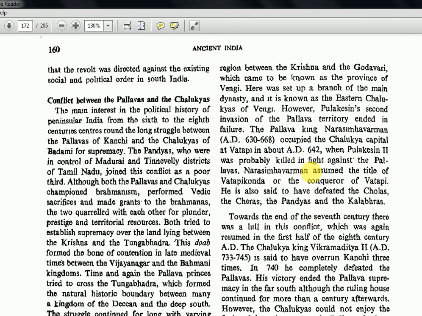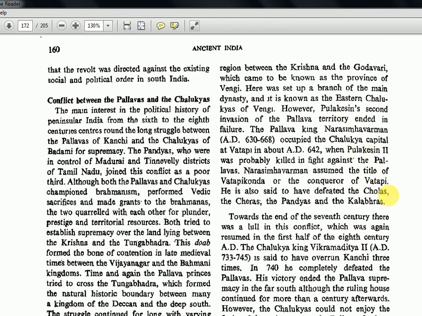Narasimhavarman assumed the title of Vatapi Konda. This was also asked in prelims. Who assumed the title of Vatapi Konda, or the conqueror of Vatapi? That is Narasimhavarman of the Pallava dynasty. He is also said to have defeated the Cholas, Cheras, Pandyas and Kalabhras. So Pulikeshin II was one powerful king of the Chalukyas, and Narasimhavarman was one powerful king of the Pallavas.